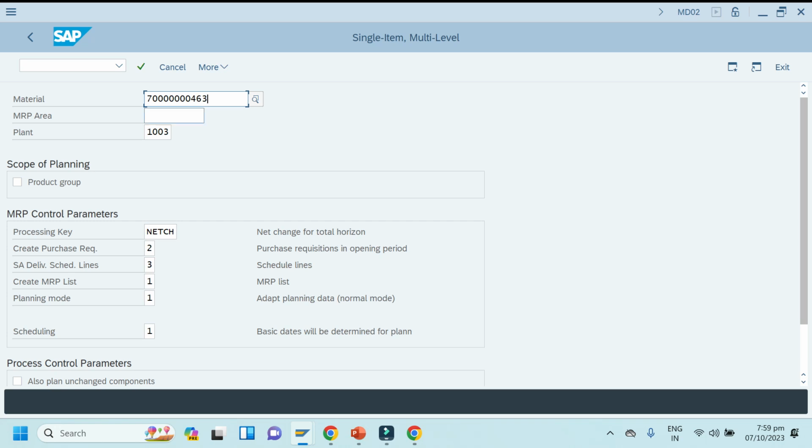Plant is already coming. Okay, note it down, click enter. We are not going to change anything here. Okay, purchase requisition is 2 only, schedule lines 3, create MRP list 1, planning mode 1, schedule line 1. So this is what 2 means, purchasing requisition in opening period, schedule line 3 means schedule lines, create MRP list 1 means MRP list, like that. So just click enter.